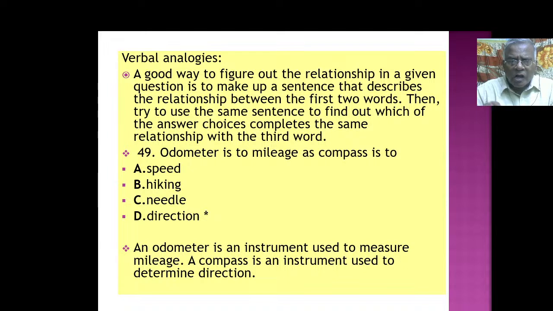Odometer is to mileage. Likewise, compass is to what? Compass is to direction, is giving direction. So that way, odometer is to mileage, compass is for direction. And an odometer is an instrument used to measure mileage. A compass is an instrument used to determine direction. This is another verbal analogy type.